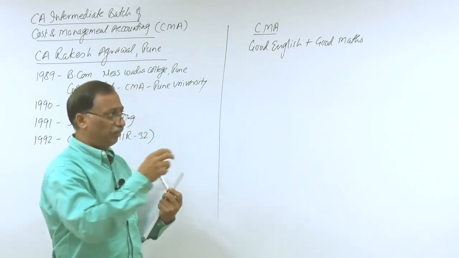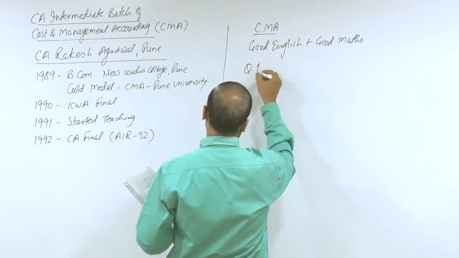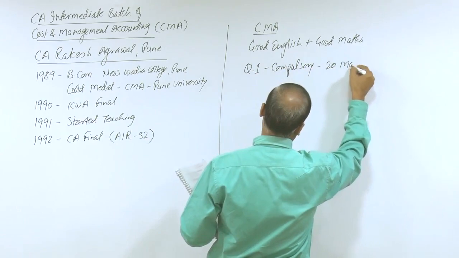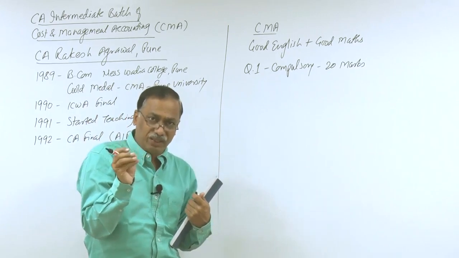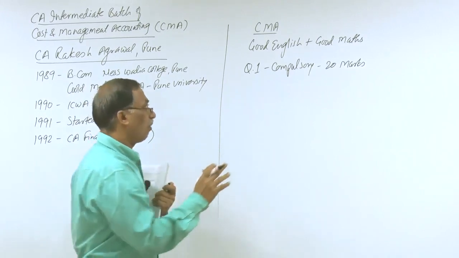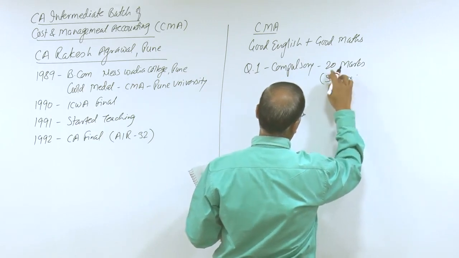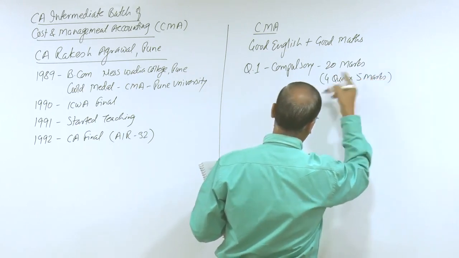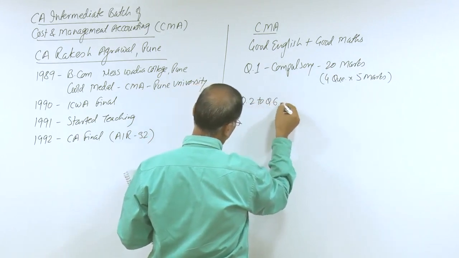The pattern of the exam paper for this subject is that question 1 is compulsory for 20 marks. In 20 marks, they may ask you 4 questions of 5 marks each or 2 questions of 10 marks each, that is the choice of the institute. Generally, we find that they ask 4 questions of 5 marks each in question number 1, and then from question 2 to question 6.